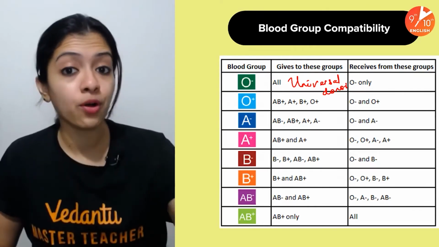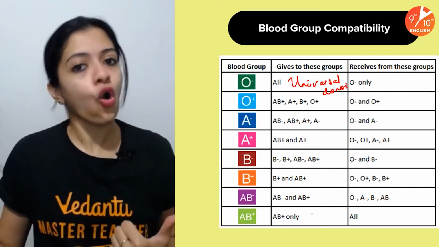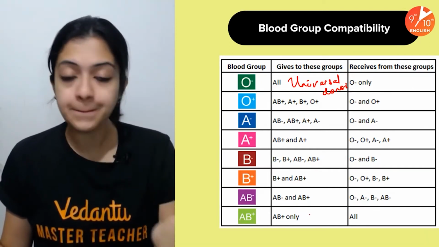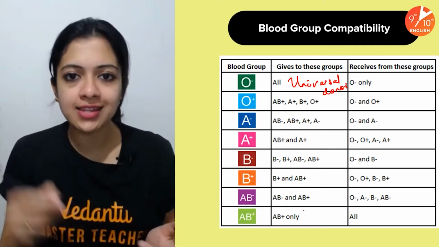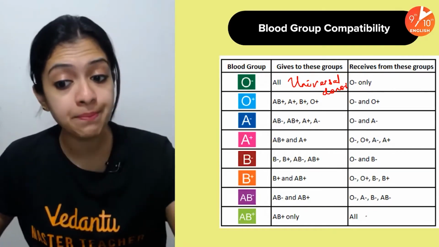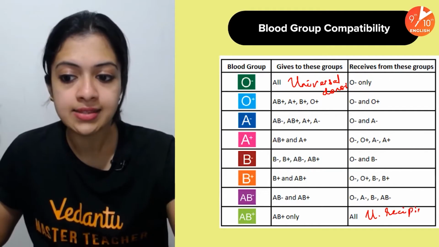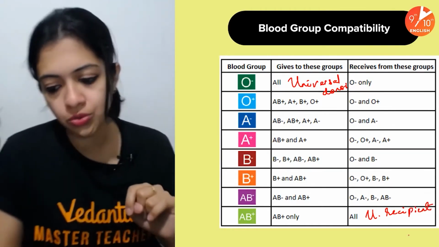Likewise, AB positive can receive from all, because it wouldn't have antibodies against A, B, or against Rh, because it has all these three antigens on the surface of its own RBCs. And as a result, AB positive is called the universal recipient. Do remember this. Very, very important for you to know that.